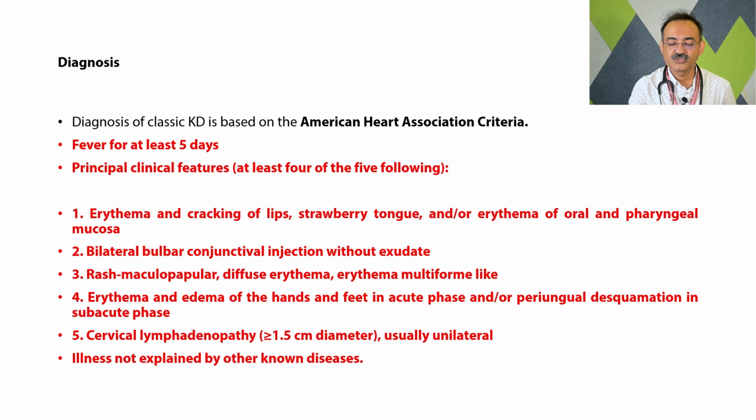Third is the rash. Usually the rash is a maculopapular diffuse erythema or erythema multiforme. So usually it doesn't present as a vesicular rash. Fourth is the edema of the hands and feet. Sometimes in the subacute phase it can present with periungual desquamation. And last is cervical adenopathy, which is unilateral, more than 1.5 centimeters, and non-tender.